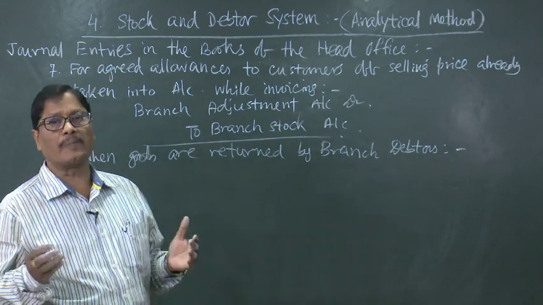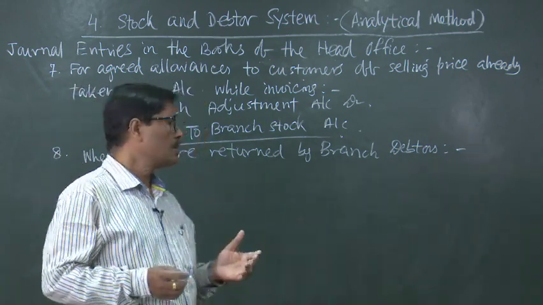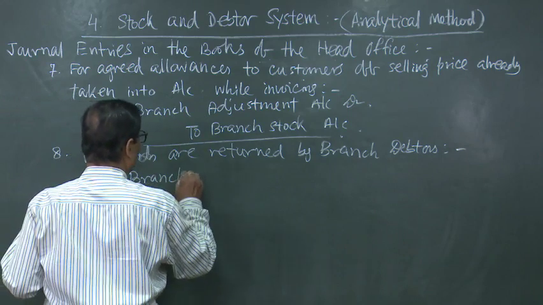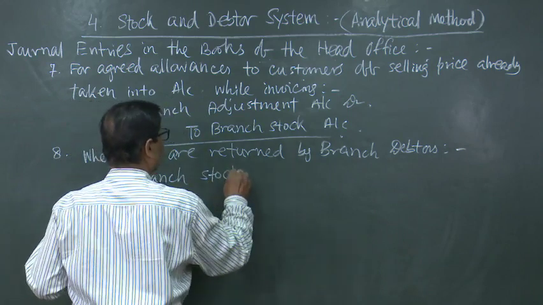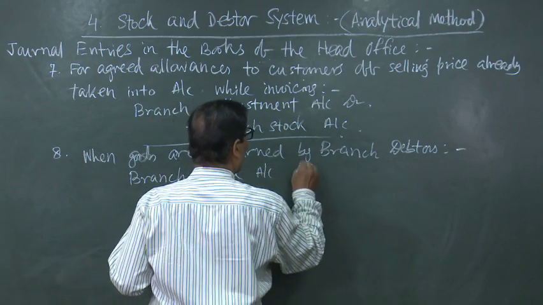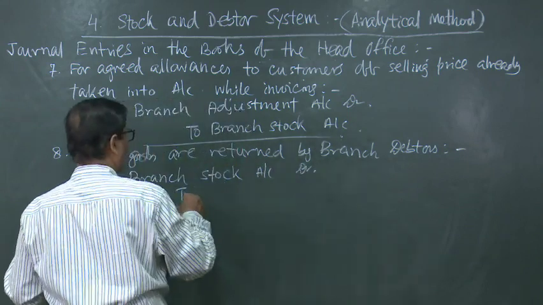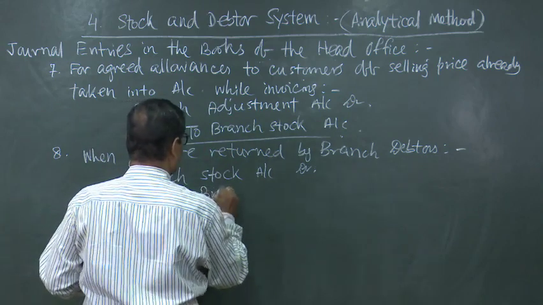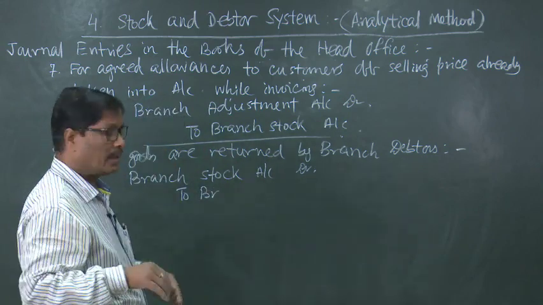So, naturally the branch stock account will be increased. So, branch stock account debited to branch debtors account. Stock will increase and debtors will decrease.